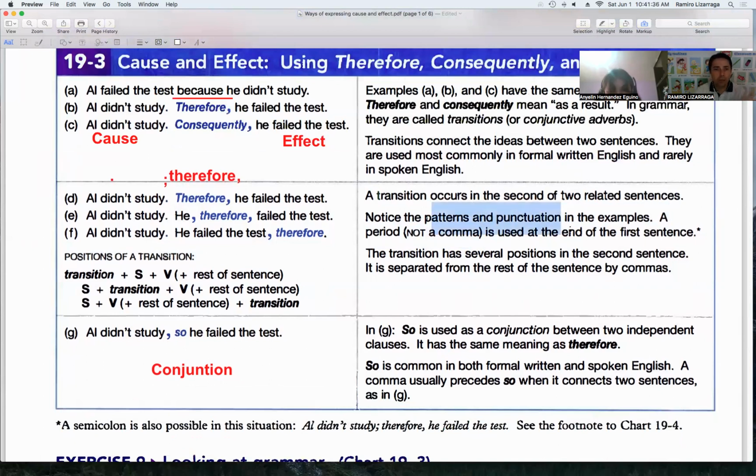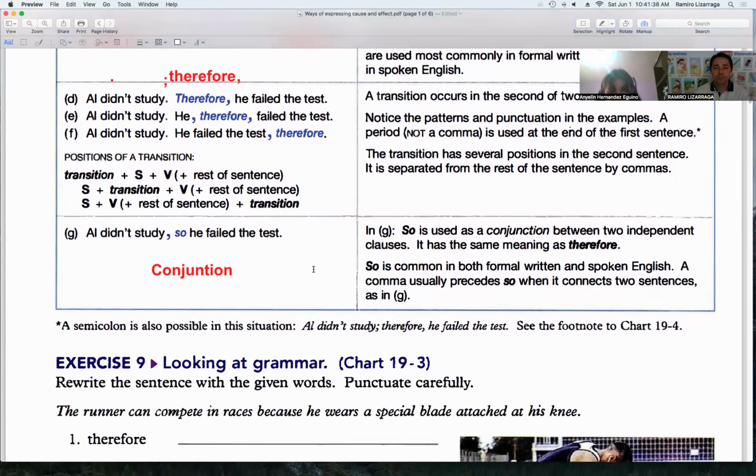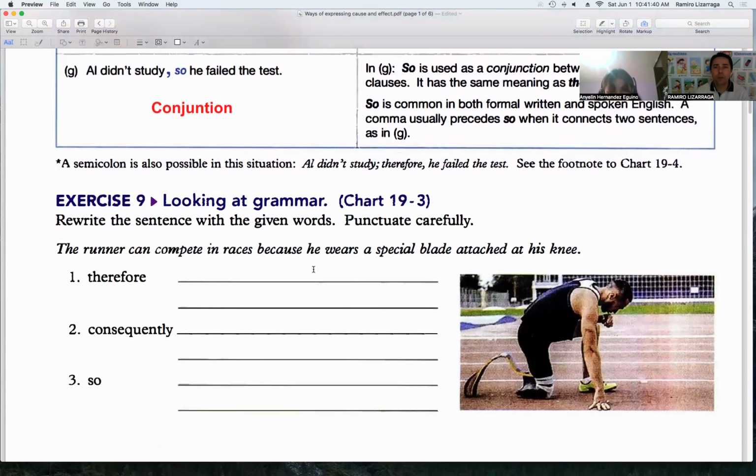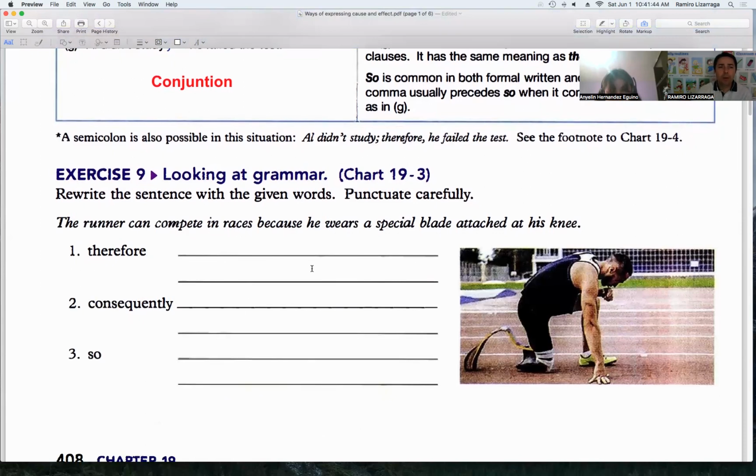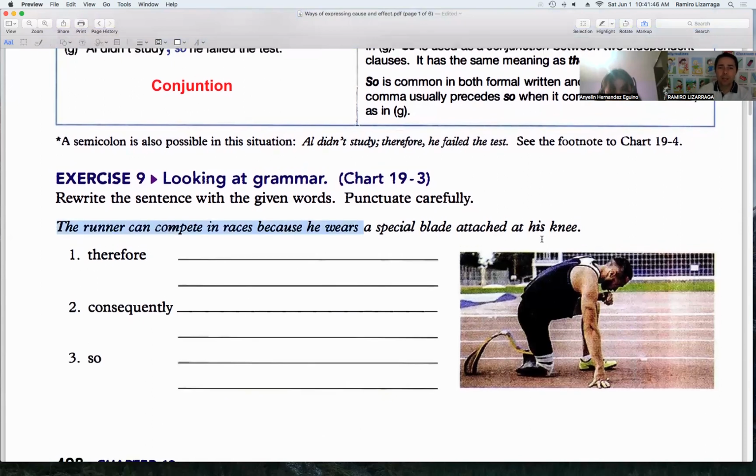So now that we have seen the punctuation patterns, we're going to do the following. We're going to be practicing this sentence right here. We are going to rewrite this sentence using therefore, consequently, and so. You're going to be doing that.